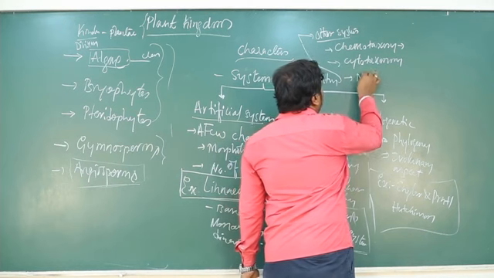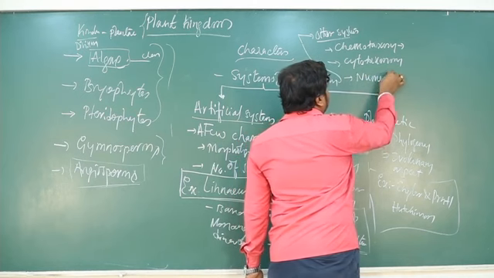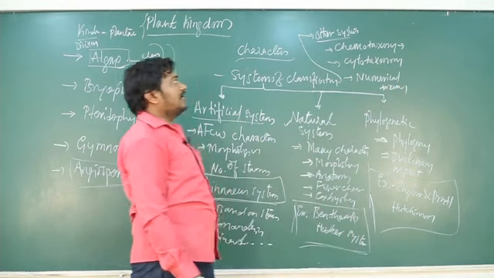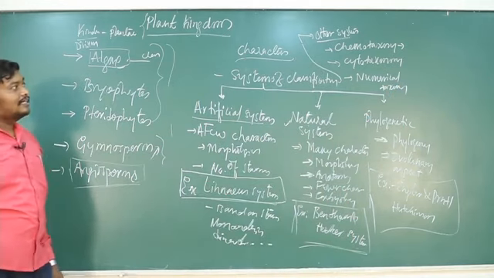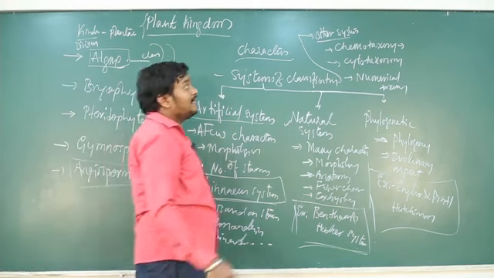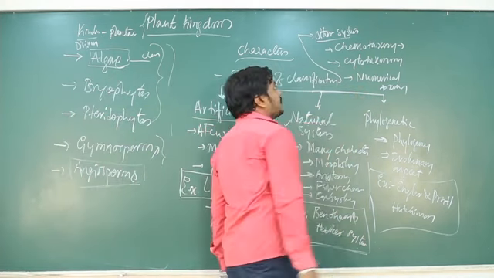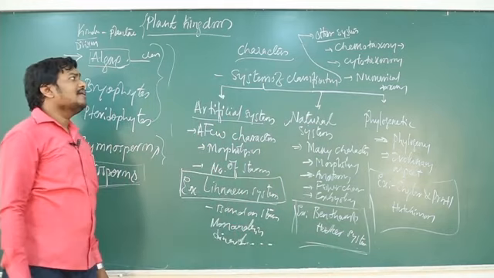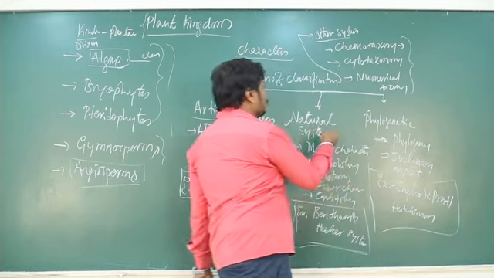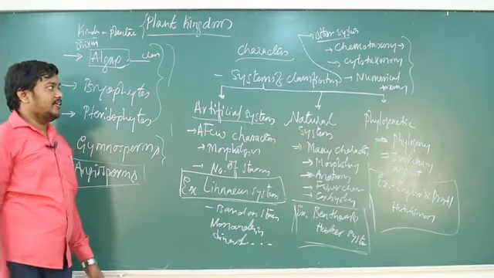And even numerical taxonomy. So these are the different types of advanced classification of plants. This is the taxonomy group: chemotaxonomy, cytotaxonomy and numerical taxonomy, but practically they do not hold good. Practically, the natural system of classification is very easy.